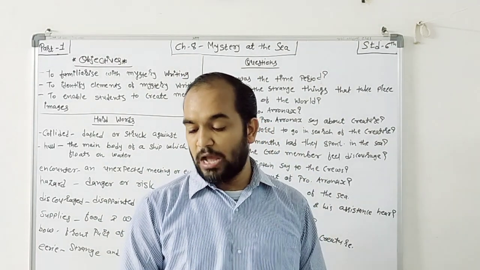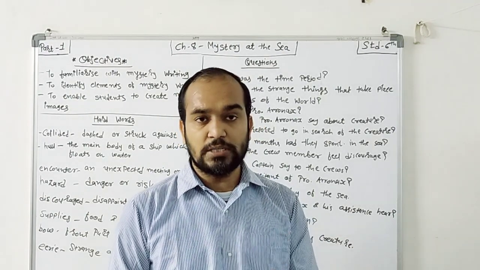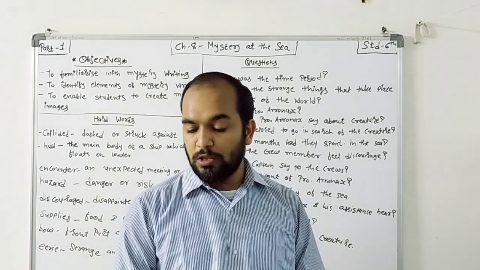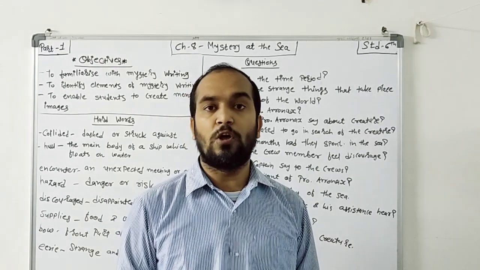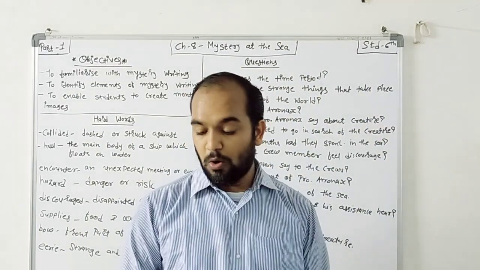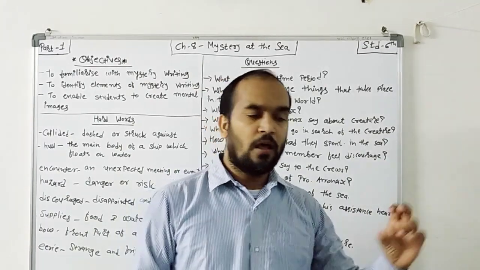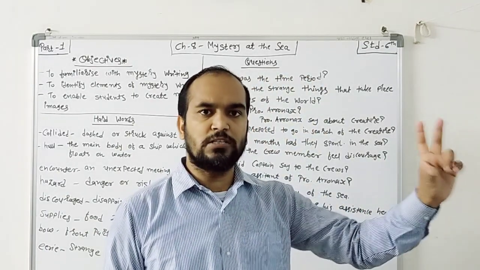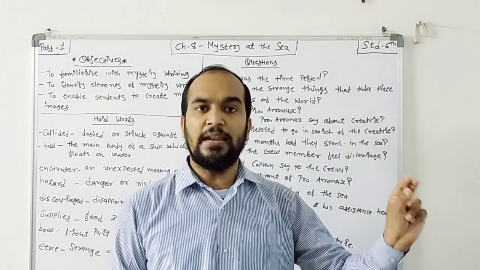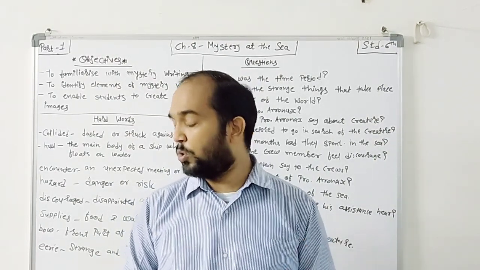Professor Aronnax stood looking out at the sea with his assistant Conseil. Who is his assistant? Conseil. He stood looking out to the sea. The moon was low on the horizon and the sea was calm. What did they have to observe? There was a moon, right? Low on the horizon, where the earth and the sky meet, right? Here there is no earth. That's why, where the sea and the sky meet, that place is known as the horizon. And at that place the moon was low down and the sea was also calm.